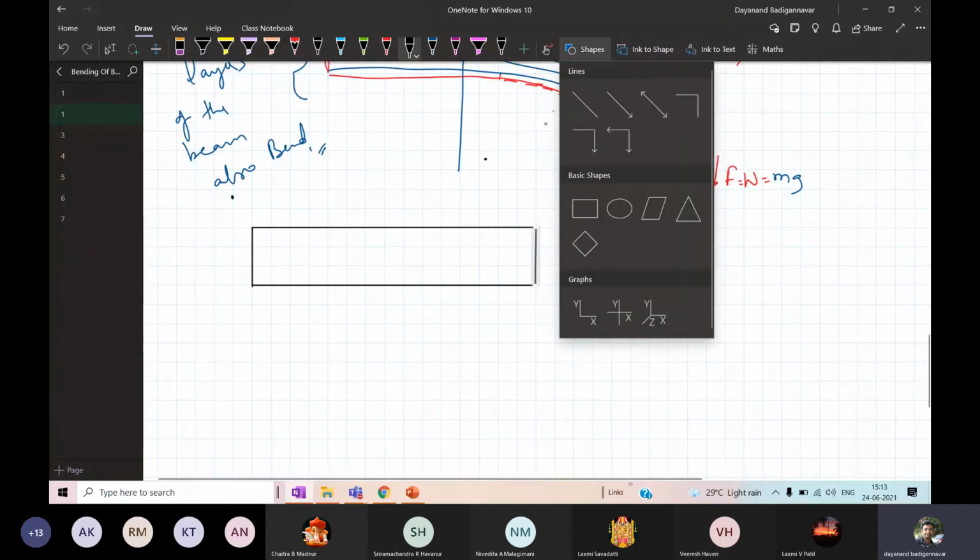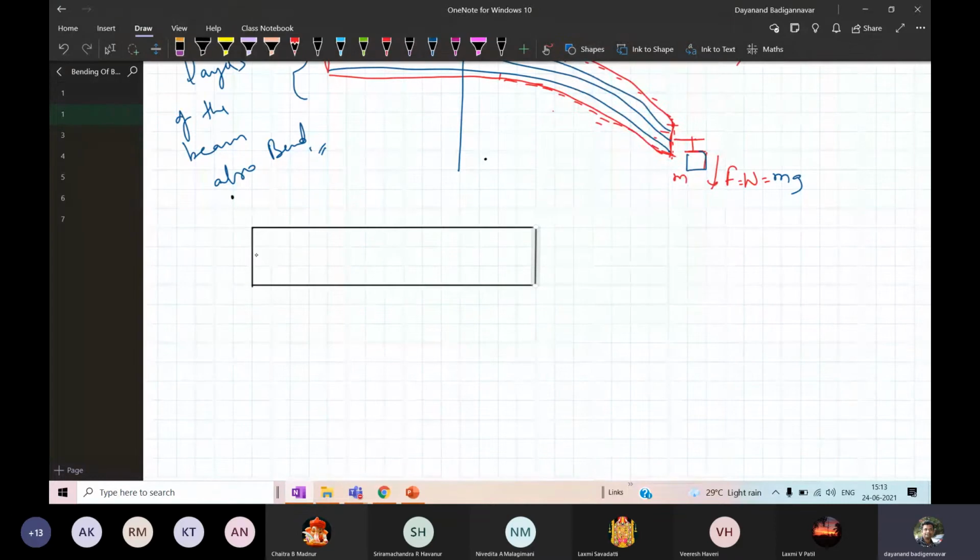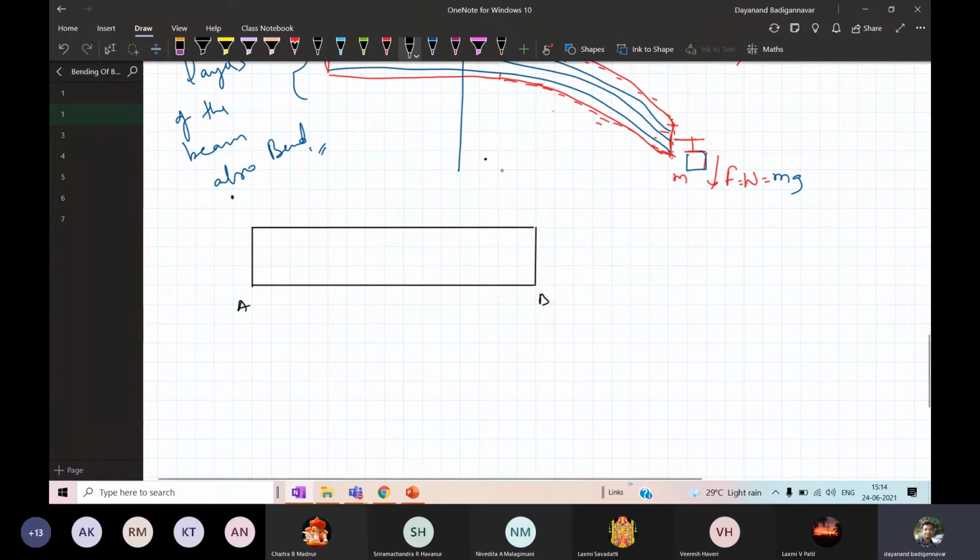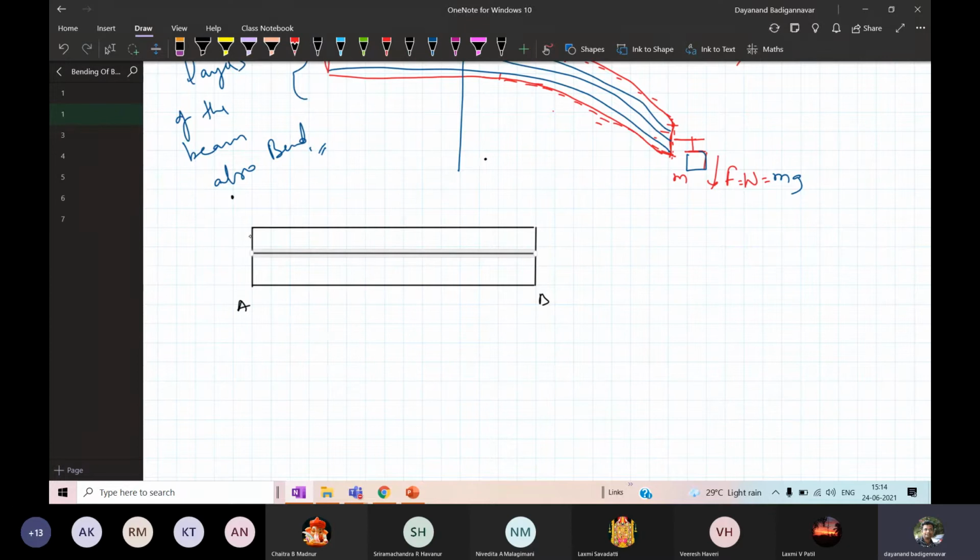There are a large number of layers also. So this is a beam. I will call this layer A, B, and there are a large number of layers inside it.